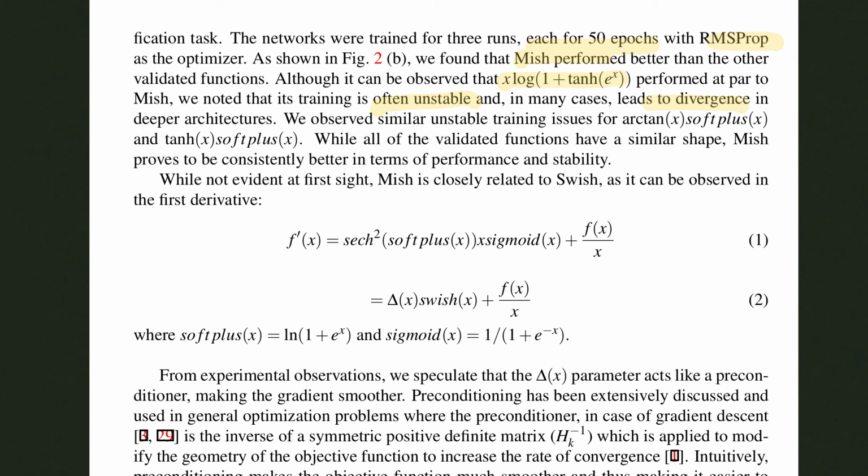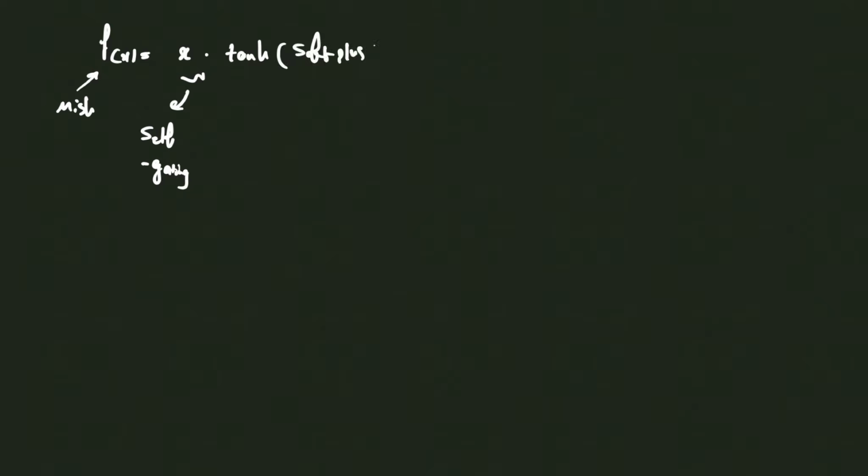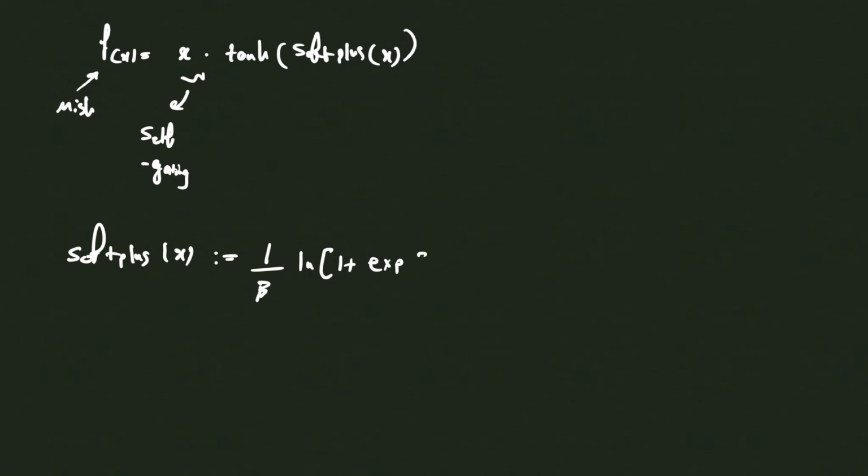Now, what makes Mish special? First, let's find the derivative of Mish. As discussed, Mish, with f(x) being the Mish activation function, is defined as x times, again, this is the self-gating, x times hyperbolic tangent of softplus of x. Now, note that softplus of x is defined as 1 divided by beta times ln of 1 plus e to the beta x.